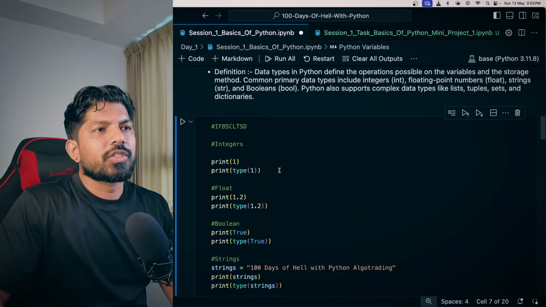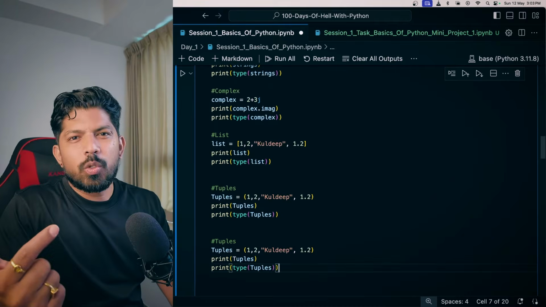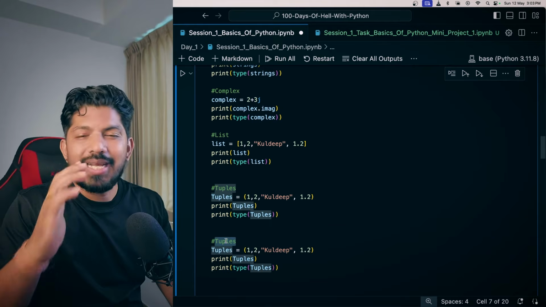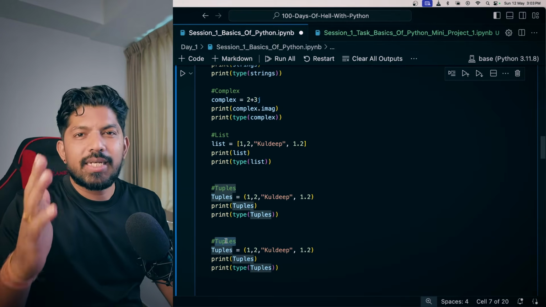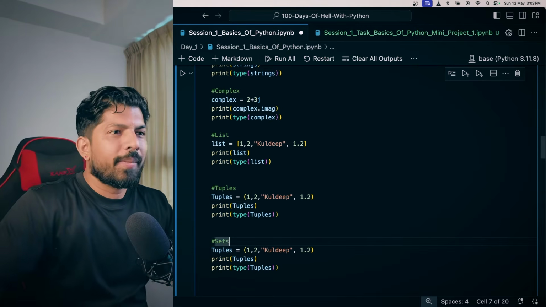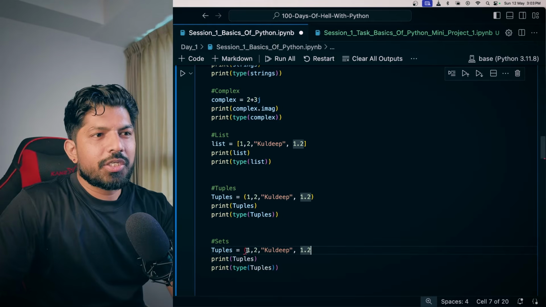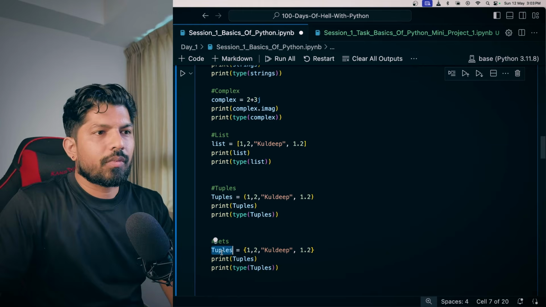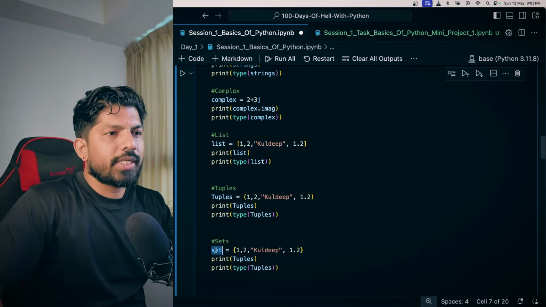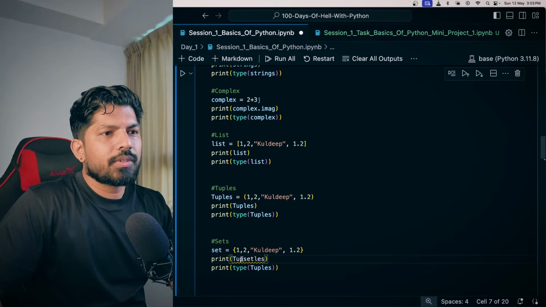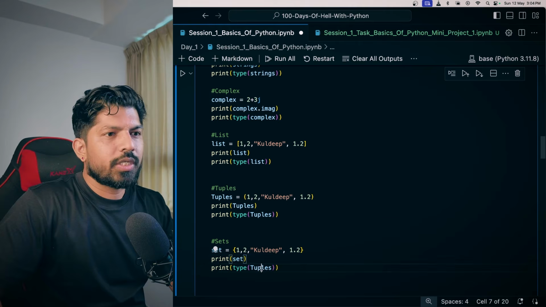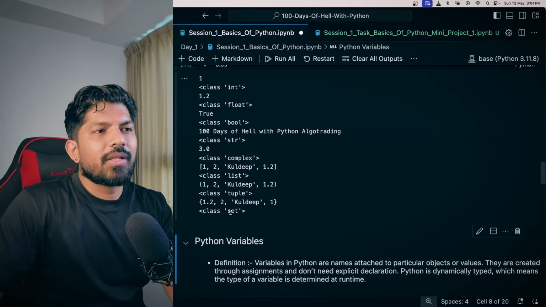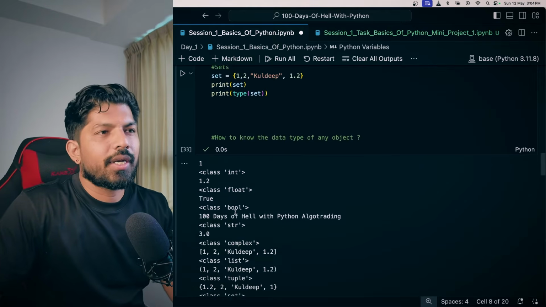And the next is sets. So in sets also, the difference is not much. If you have studied sets in your high school classes, the concept is exactly the same, the sets in mathematics, but here the style of representation is a little bit different. Here you have to use curly braces, right? So I'll just change the values to set. Here also I'll change it to sets, and here also set. When you hit shift enter, you can see that the values are printed and the class is set, right?